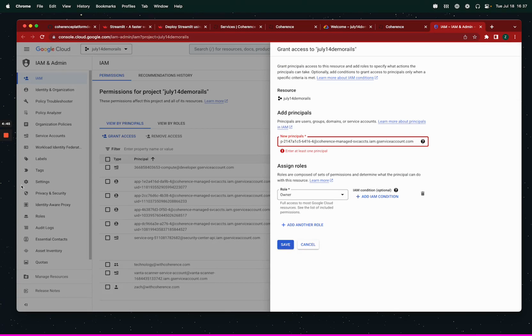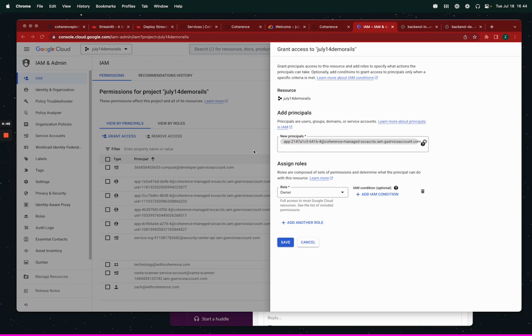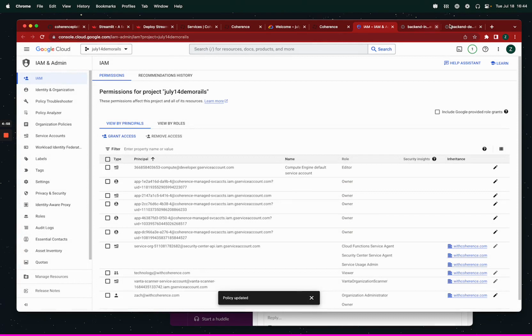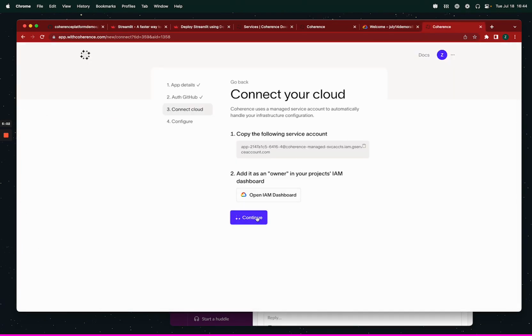Looks right to me. Pause this and see if something's up. Okay, so I'm not actually sure what was wrong. I just waited a few minutes and pasted this. Obviously something on the Coherence end, but yeah, that is saved. So I can now close this tab, hit continue.